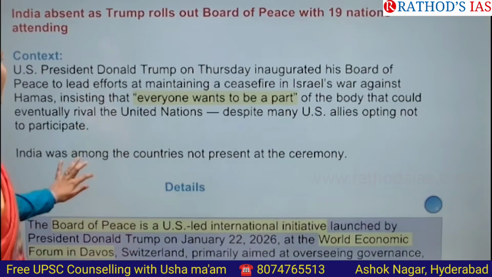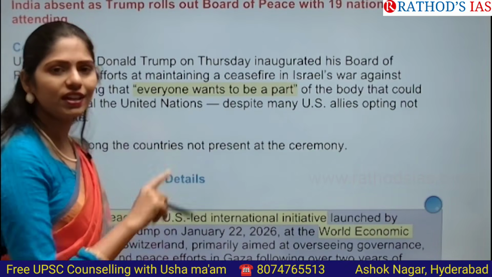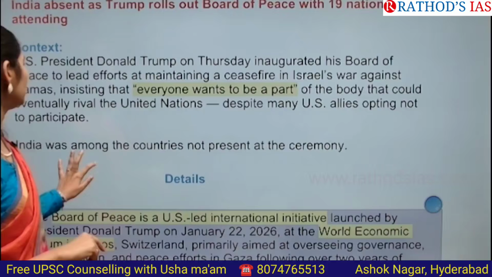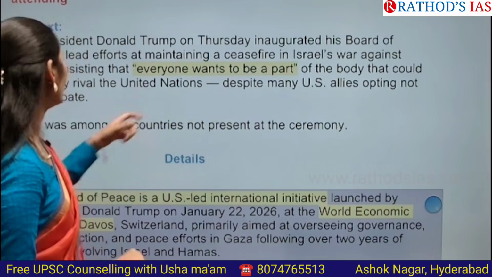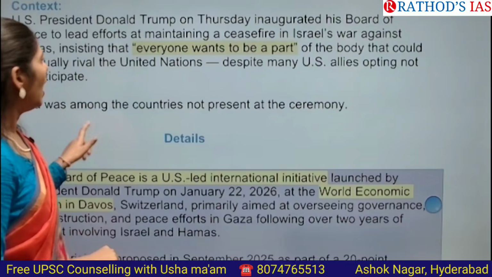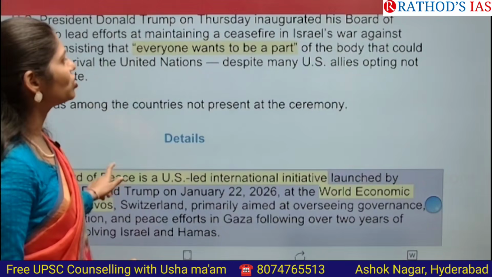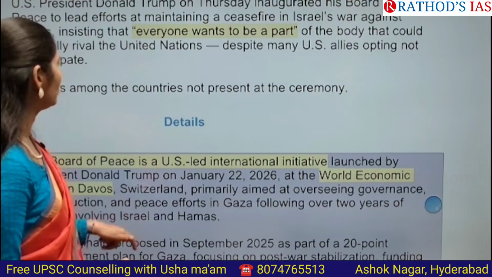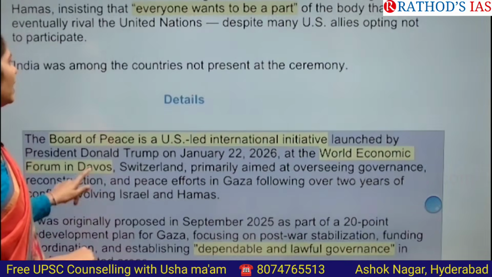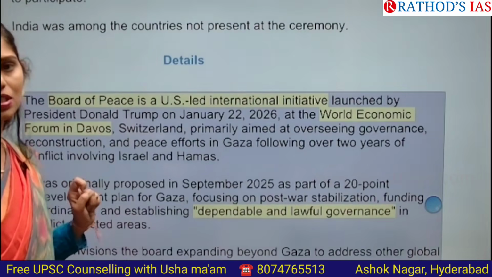This article is saying that US President Donald Trump inaugurated his Board of Peace. They are focusing on a ceasefire in Israel's war against Hamas. And he said that everyone wants to be part of the body that could eventually rival the United Nations. And actually, this article is saying that India is absent in this ceremony.